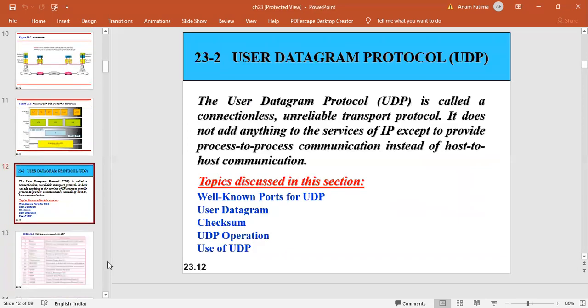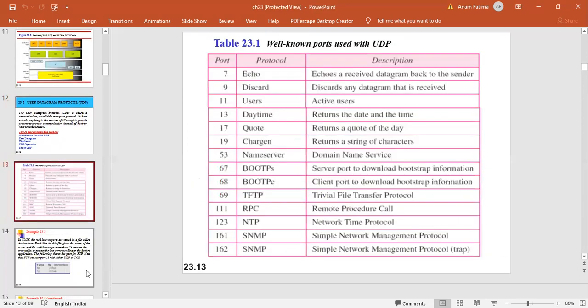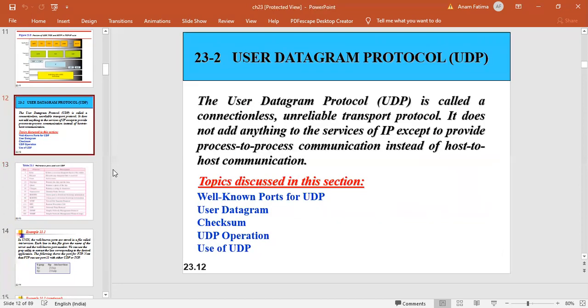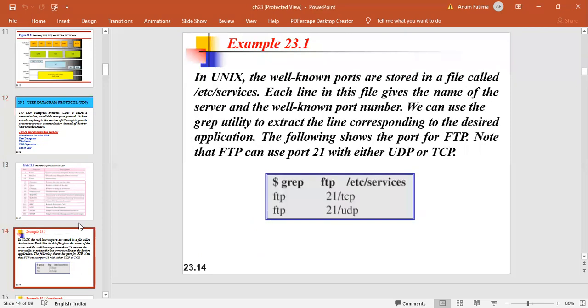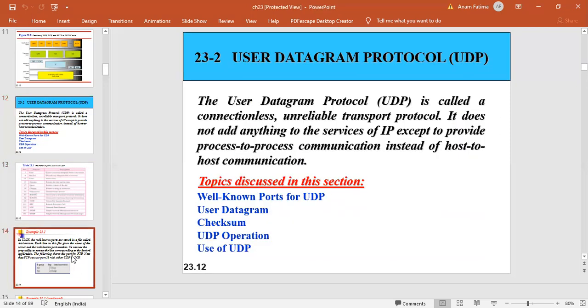One is your UDP, that is User Datagram Protocol, which is your connectionless and unreliable protocol, right? While your TCP is your connection-oriented protocol. So we'll be discussing the header datagrams for TCP and UDP, and what the functionality is.